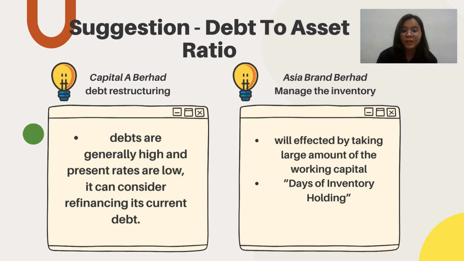The suggestion for Asia Brand Berhad is proper management of inventory. A company will be affected by tying up a large amount of working capital. In order to evaluate how well inventory is managed, the organization might look at the days of inventory holding. Controlling inventory effectively can make a company more stable.